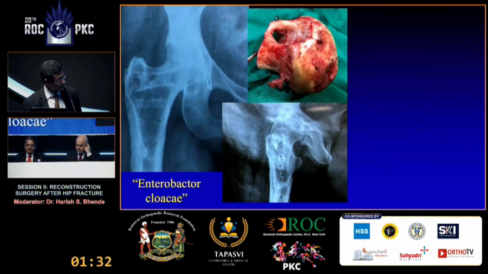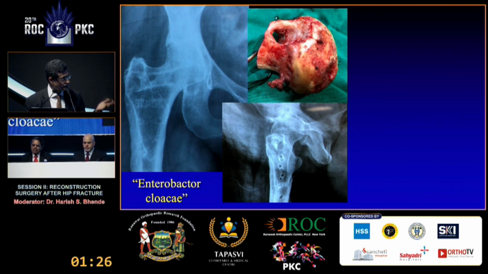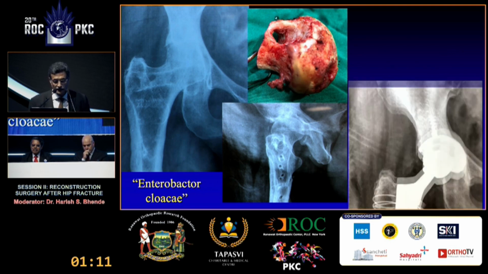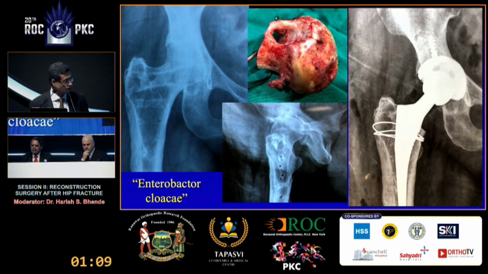On table, there were significant doubtful-looking tissues when we removed the implant. So we curetted everything else and sent it for culture. I was not very comfortable putting an immediate implant at that point of time. And it did grow Enterobacter cloacae in that area. So we had to give IV antibiotics and wait for about 3 months after the 6-week course of antibiotics was over. Then we did a reasonably standard non-cemented THR with a ceramic on poly composition.